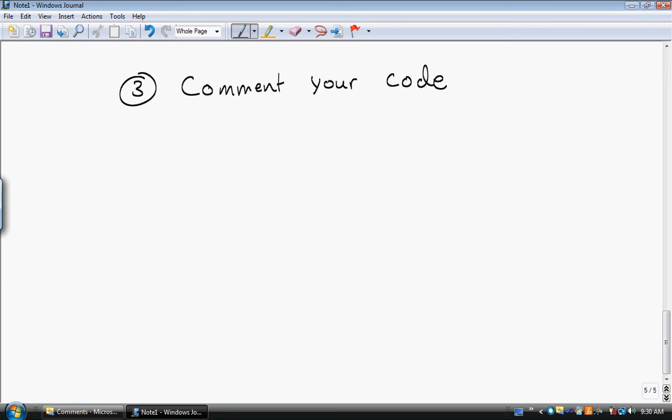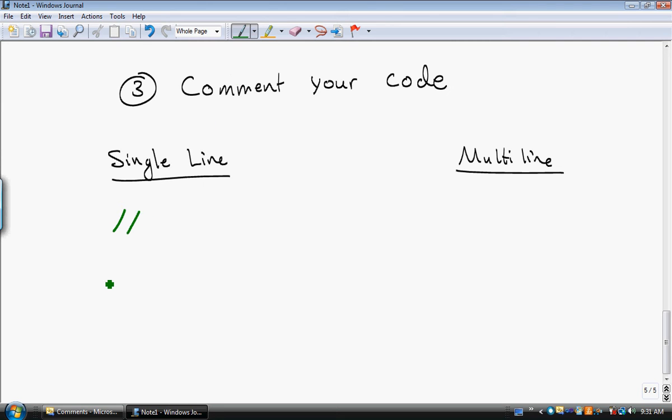Okay, so there are two types of comments. There's single line and there's multi-line. It's really straightforward and simple. Single line comments are just denoted by 2 forward slashes. Okay, and when you do 2 forward slashes, everything to the right of those 2 forward slashes for the rest of the line is completely ignored by the compiler.